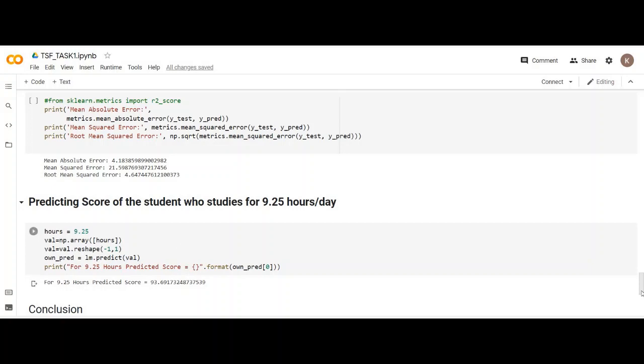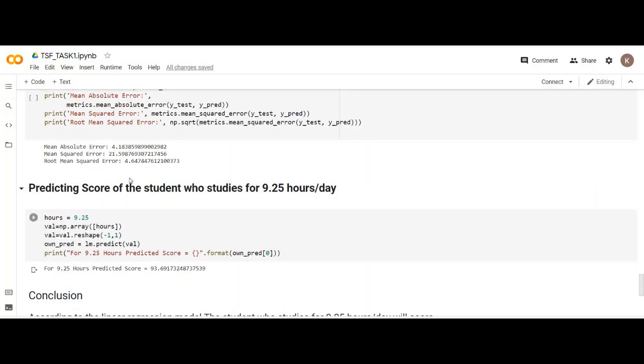And then the final task is to predict the score of the student who studies for 9.25 hours a day. For this I have taken a variable called hours and given it the value 9.25. The first thing to note is that we need to convert this into a NumPy array because the predict method accepts a 2D NumPy array. So we first use this variable to convert it into a NumPy array, and we need to reshape it because we need to convert it into 2D.